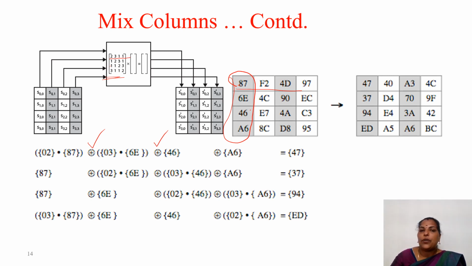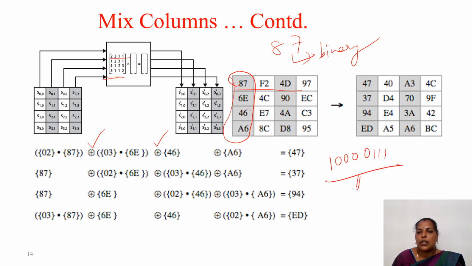So how do you do this? First, we already saw that 1 is 1, 2 is x, and 3 is x plus 1. 87 is a hexadecimal number, so you have to convert it into binary. Converting it, 8 is 1, 0, 0, 0 and 7 is 0, 1, 1, 1. Then you convert this into the polynomial representation. For 1 it is 1, then we have x, x square, x cube is not there, 4, 5, 6 are not there, 7 is there. So x power 7 plus x square plus x plus 1 is this 87.